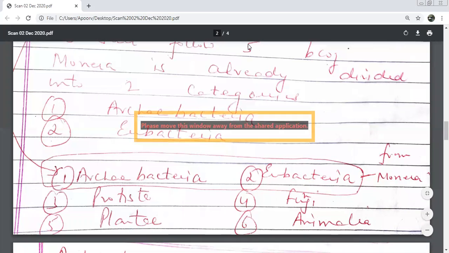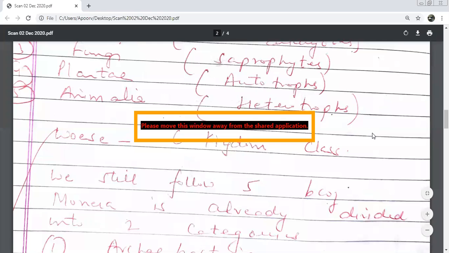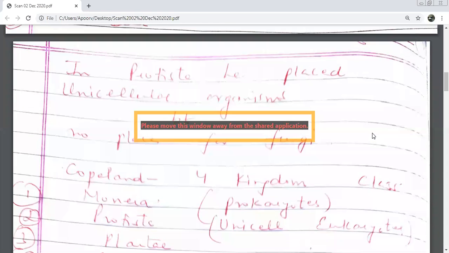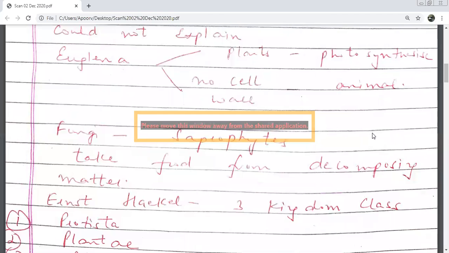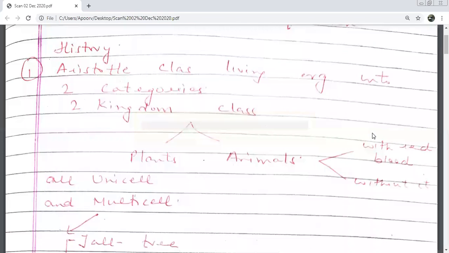So we had 2 people who supported 2 kingdom classification. Third wala supported the 3 kingdom. 4th person supported the 4 kingdom. 5th person supported the 5 kingdom, and the 6th person supported the 6th kingdom classification. I'll scroll up a little, and you have to, because this is almost a rote learning chapter, try and learn it with me here in the class only. Okay. Chaliye, very quickly, I'm giving you 1 minute.